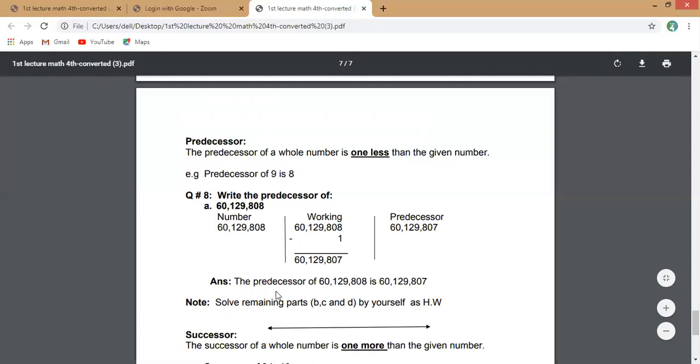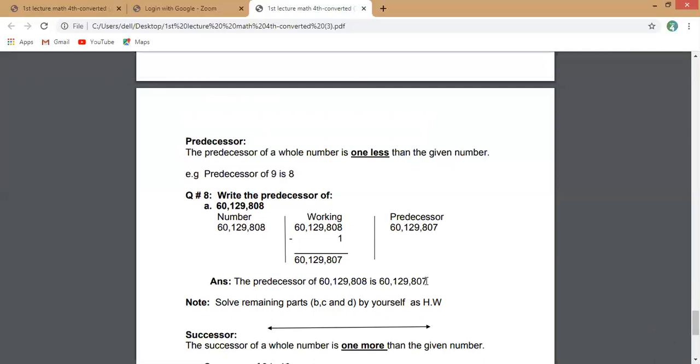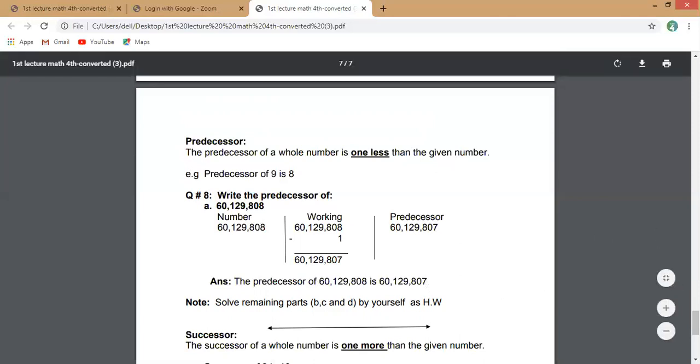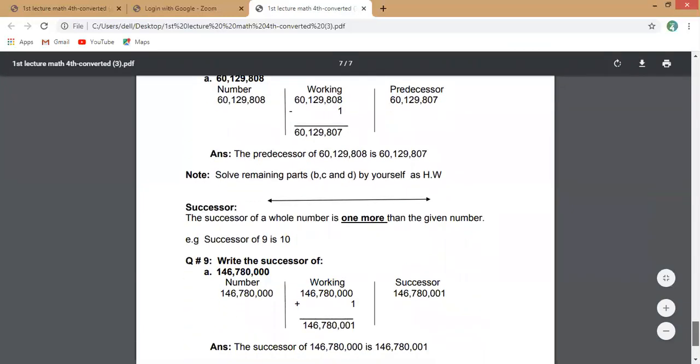So you can write your answer this way. The predecessor of 60,129,808 is 60,129,807. This is your answer. Now solve the remaining parts B, C, and D by yourself as homework. Okay, now next question number 9 is about successor.